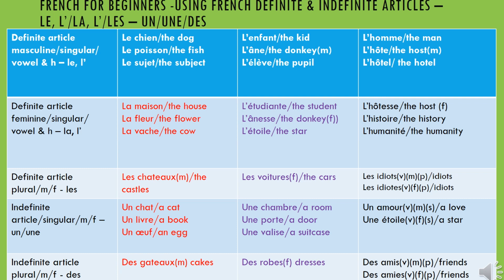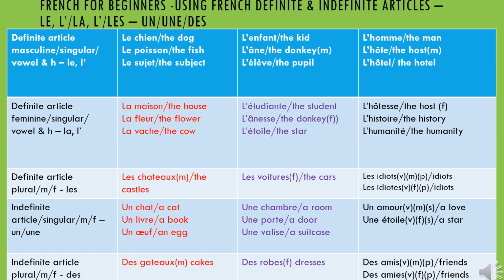In the second line, we are still in the definite article, feminine this time, singular. Of course, it applies before a vowel and before an H. When you say article défini féminin singulier, you know it is la. And it is L apostrophe before a vowel or before the H. Let's go straight to the examples. The first example is la maison. Repeat. La maison is the house.